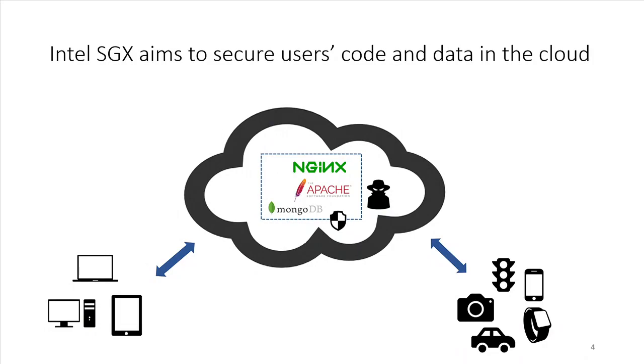So Intel proposed SGX as a practical solution. It is an extension to the CPU that protects the data in the cloud even against an untrusted cloud provider and cloud infrastructure.